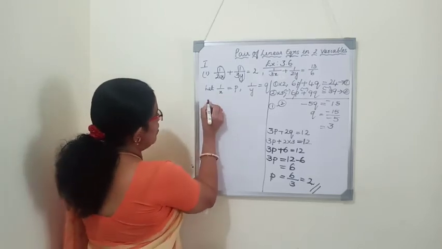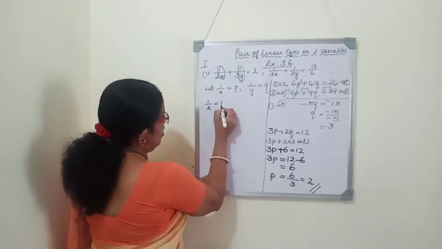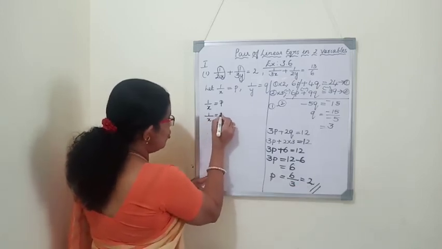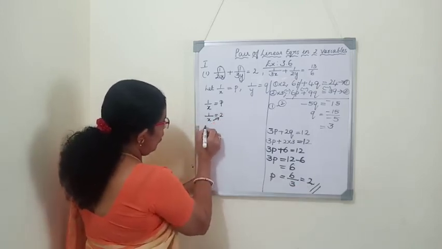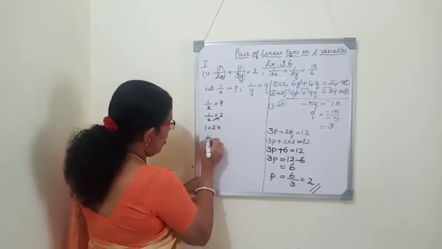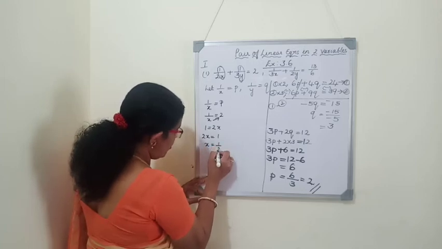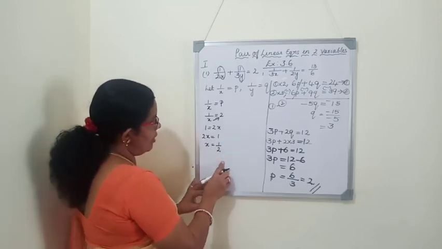1 by X is equal to P. So P value is 2. 1 by X is equal to 2. Cross multiply. 1 equals 2X, or 2X is equal to 1. X is equal to 1 by 2. So we got the value of X as 1 by 2.